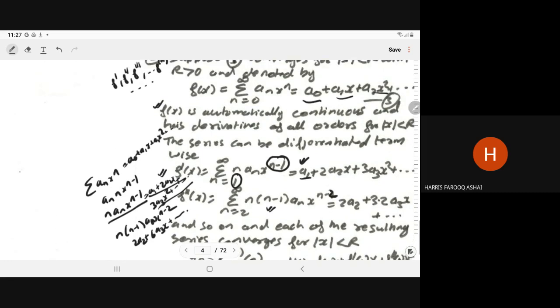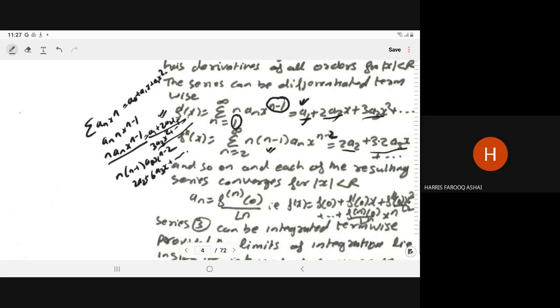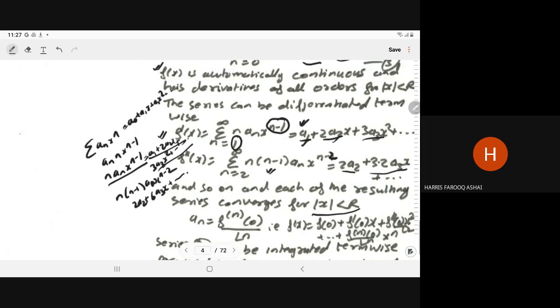This is again one series. This is a naught, this is a1, this is a2. This is a naught, this is a2, and a1. This is a naught, a1. So you can say again these are power series, convergent power series in the limit |x| < R.